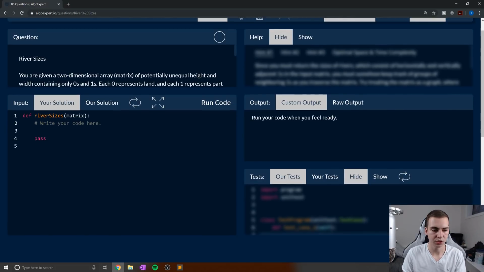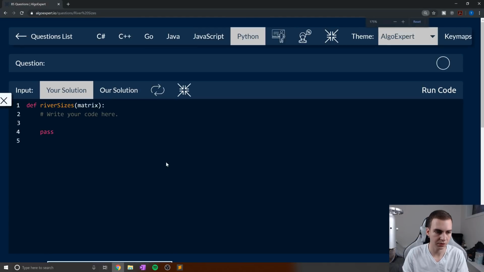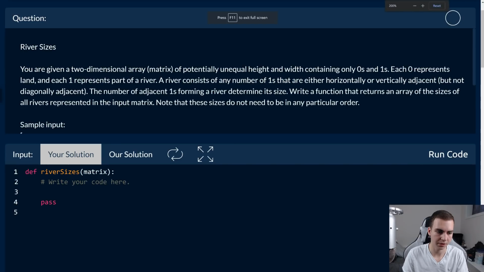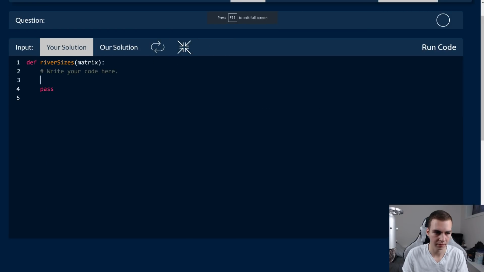All right, so let's start coding this problem now. I'll make this full screen. Hopefully this is big enough for you guys. Let me know in the comments if it's too small. Actually, we'll go full screen on everything here. Okay, there we go. All right, so what's the first thing that we need to do?